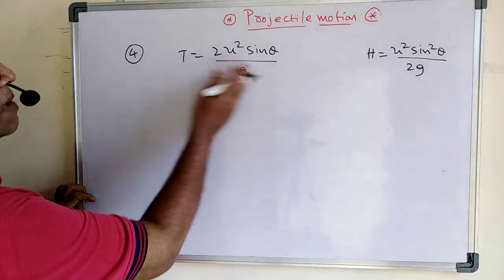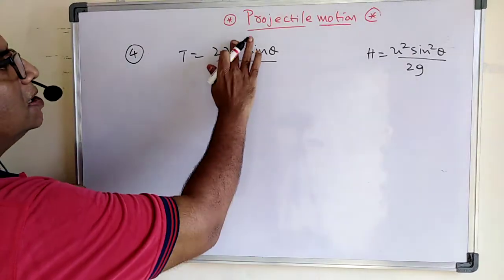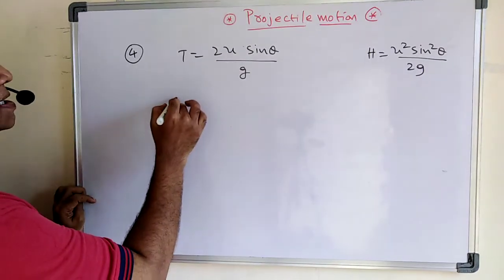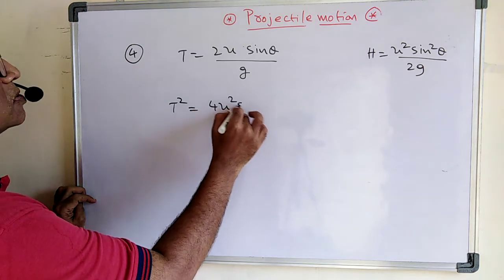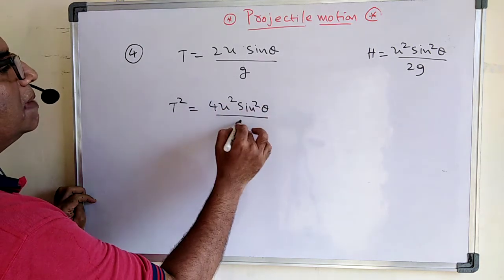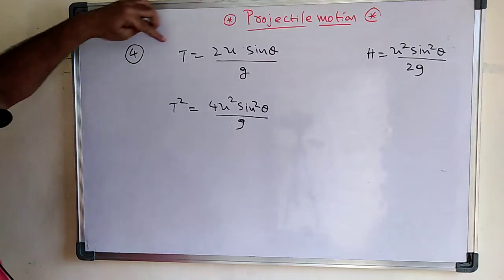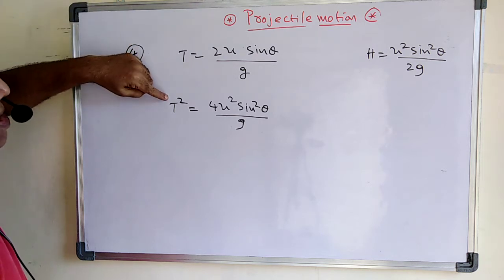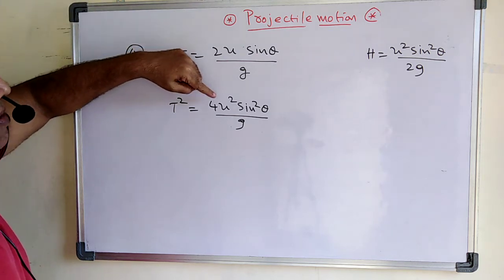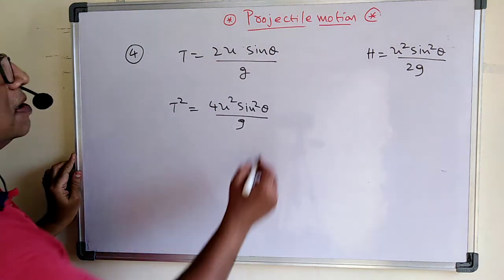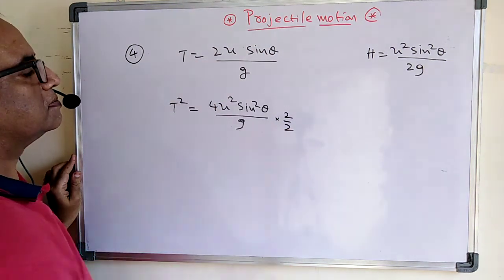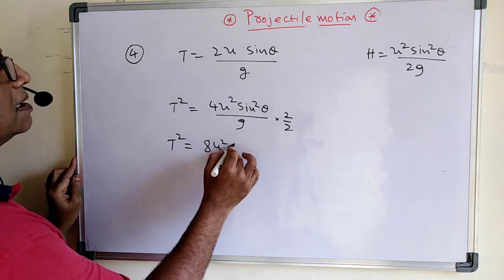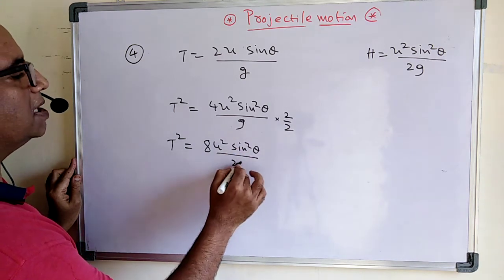Then see carefully, let us do squaring on both sides. The time of flight is 2u sine theta by g. So let us square it on both sides. Then here what you will get, t square is equals to 4u square sine square theta by g squared. Can I write like this? Now let us do one thing here, into 2 by 2. Then here what you will get, t square is equals to 8u square sine square theta by 2g.